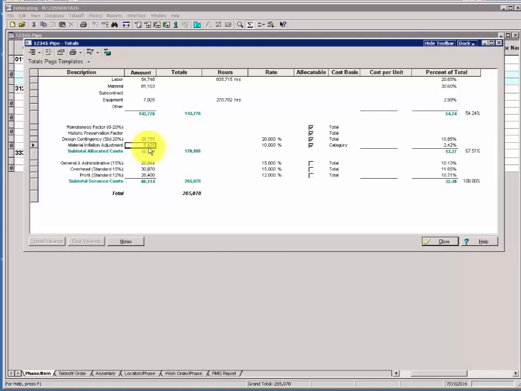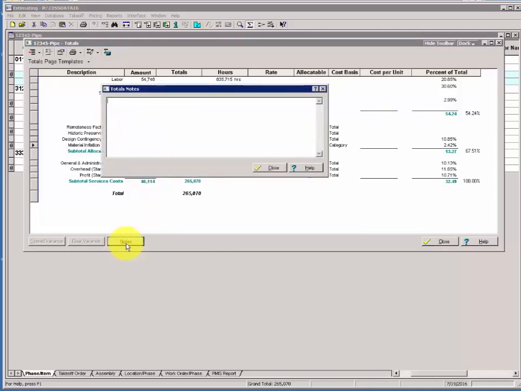We'll continue to adjust our add-on factors. We'll add a totals page note here, clicking the note button, and we're going to lower our profit. Types in totals notes box, profit lowered to match expected results.